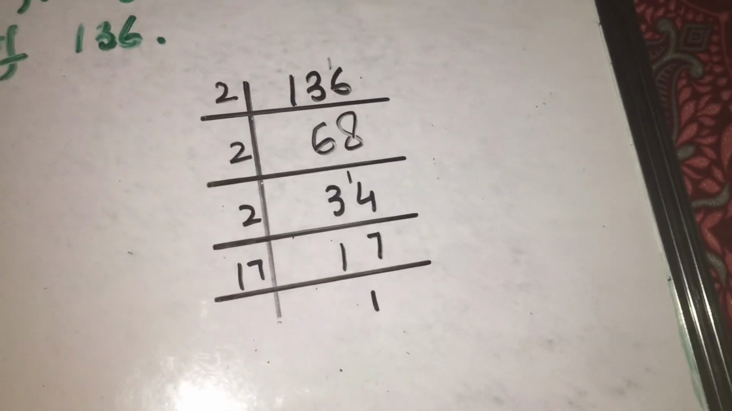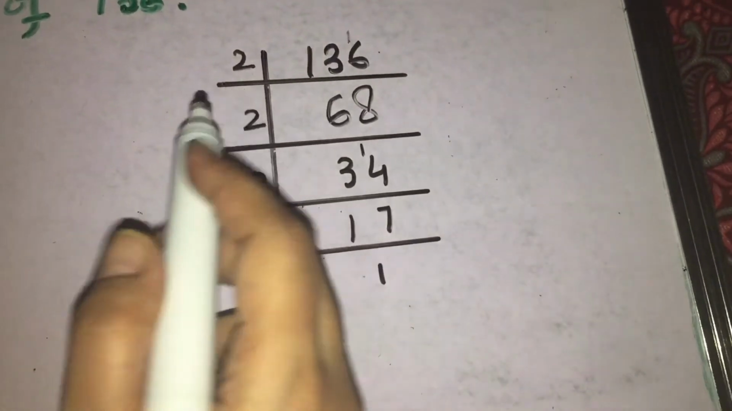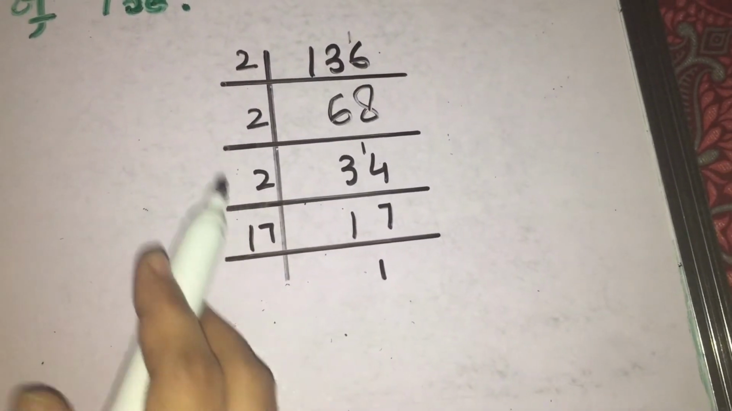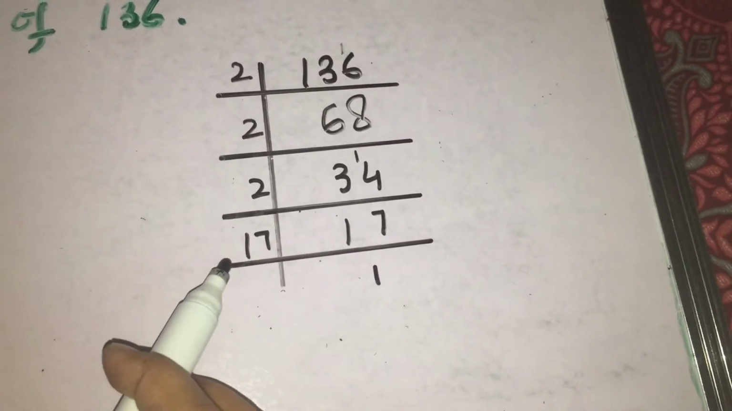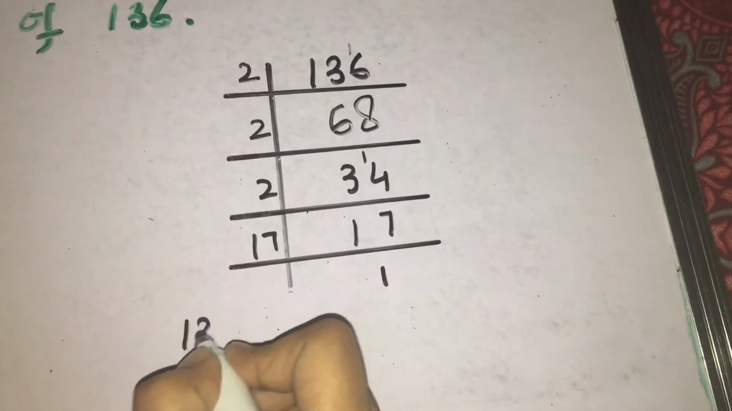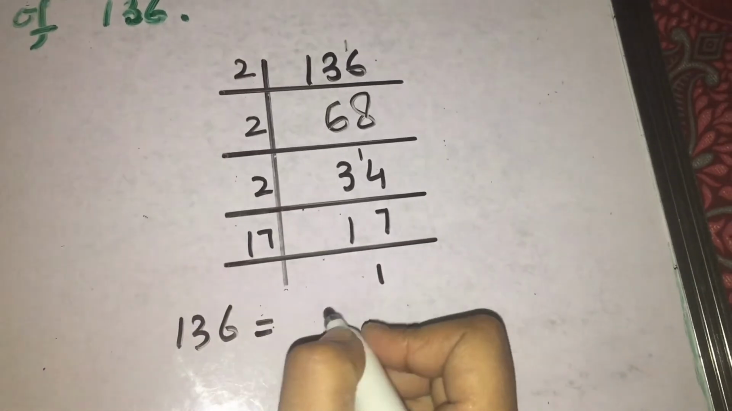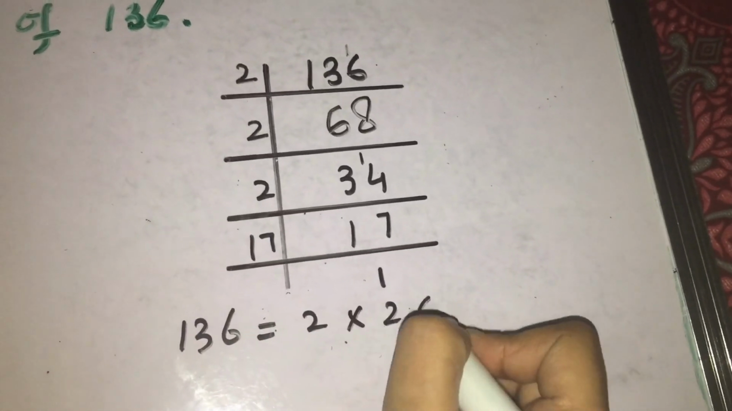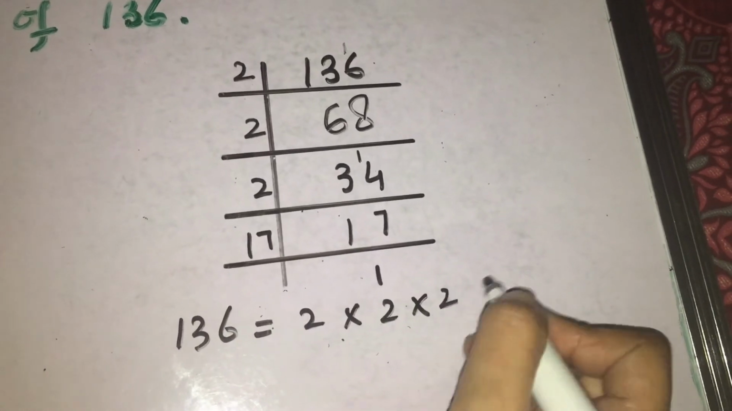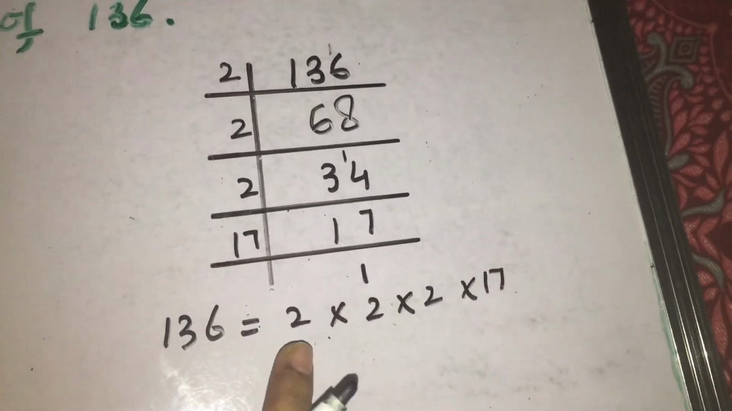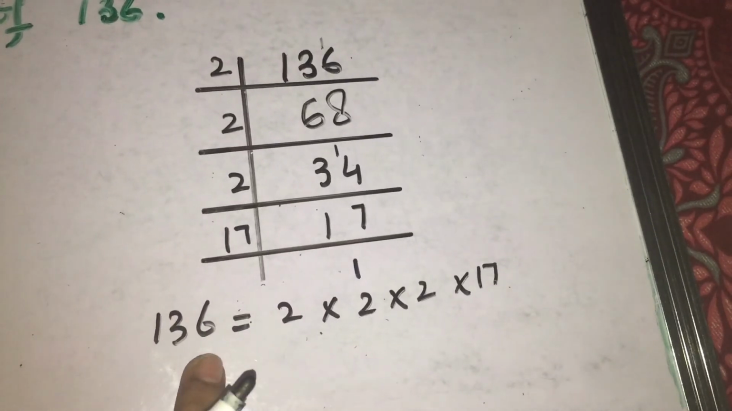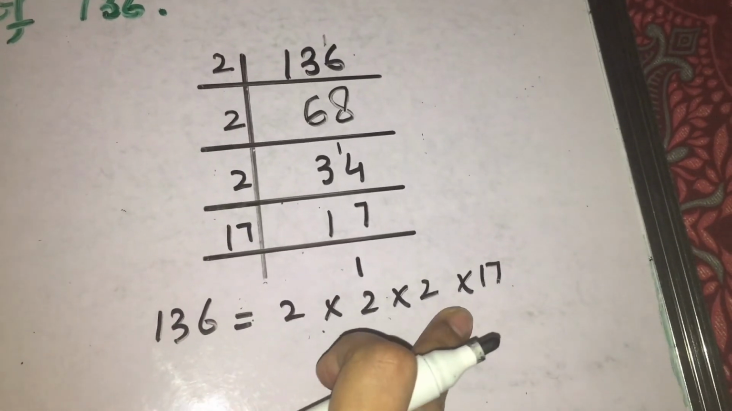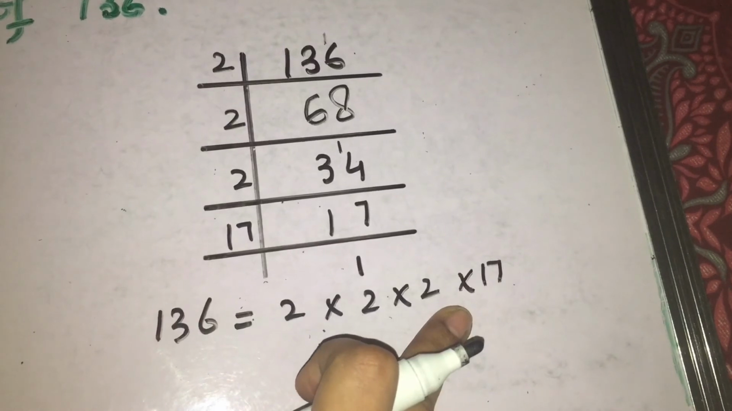So look at all these numbers. 2, 2, 2 and 17. All of these numbers are prime numbers. So I have broken down this 136 into its prime factors. 2, 2, 2 and 17 are prime numbers. So 136 has been broken down into its prime factors, and this is called prime factorization.